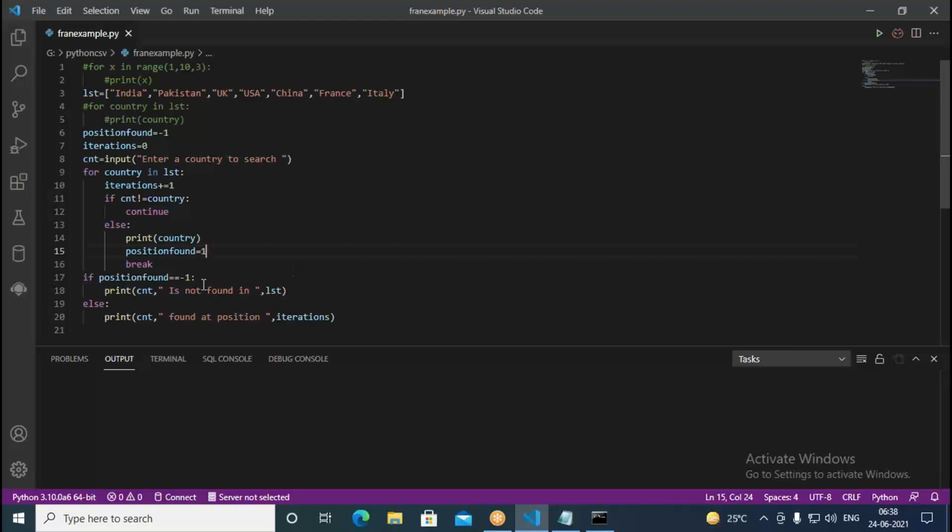If position found equals -1, that means it never came into this spot at all, so naturally we come out of the loop after a certain time. In such a case, if position found equals -1, we say CNT is not found in list. Else, if position found equals 1, it can print the position where exactly it is. So this way we use position found -1 to find out whether the country we entered is available in the list or not. And the second thing is iterations, that is, after how many iterations we found it. So like this the loop is working.